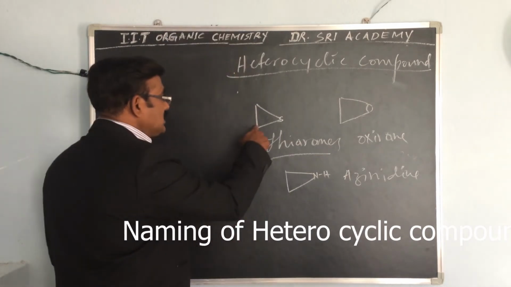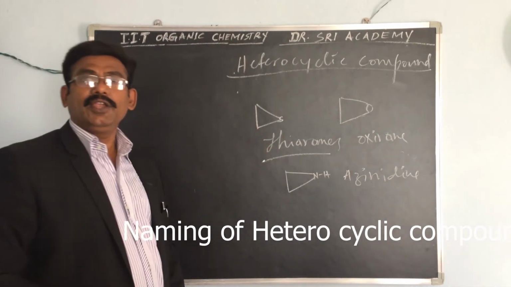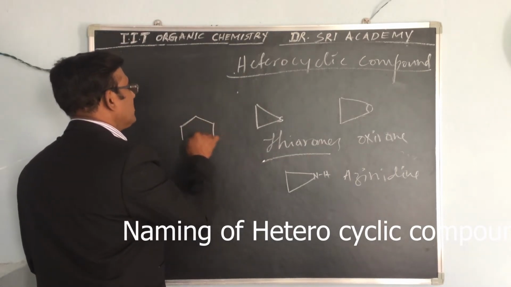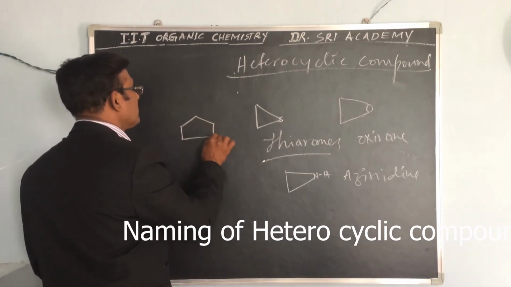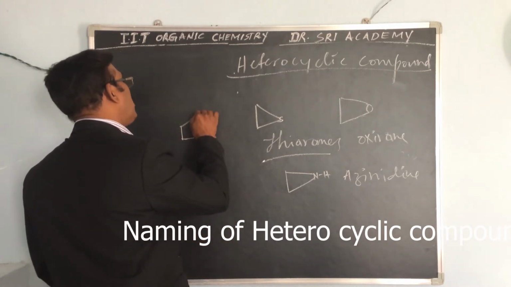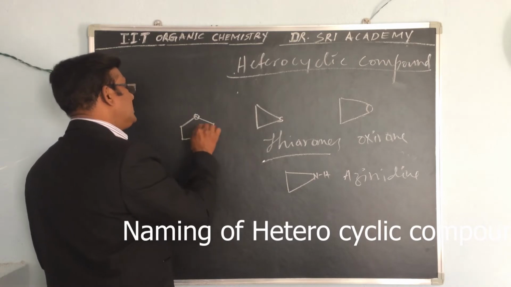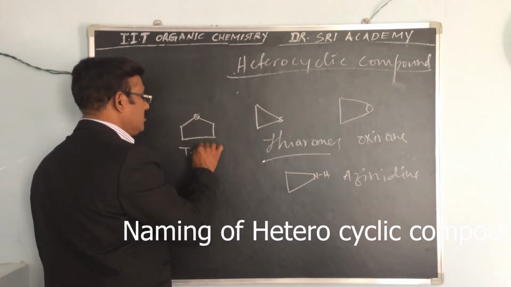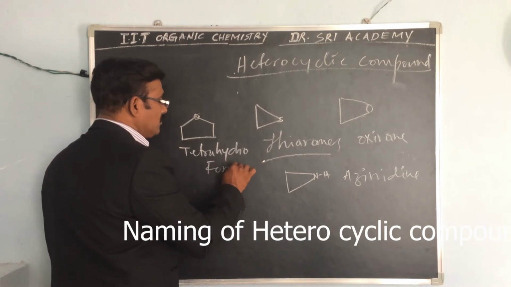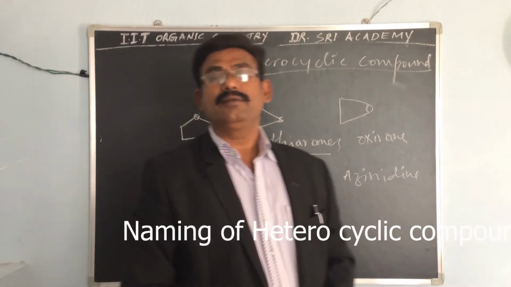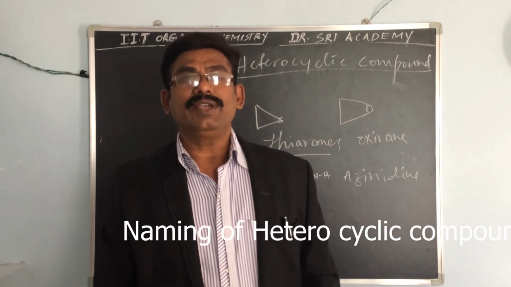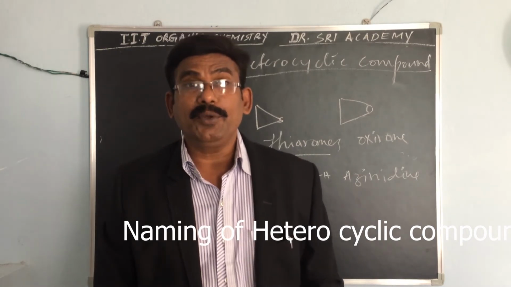If these are the tri, if you can take penta, so how can you give this name? This is penta, with oxygen. This is tetrahydrofuran. So we can see that tetrahydrofuran